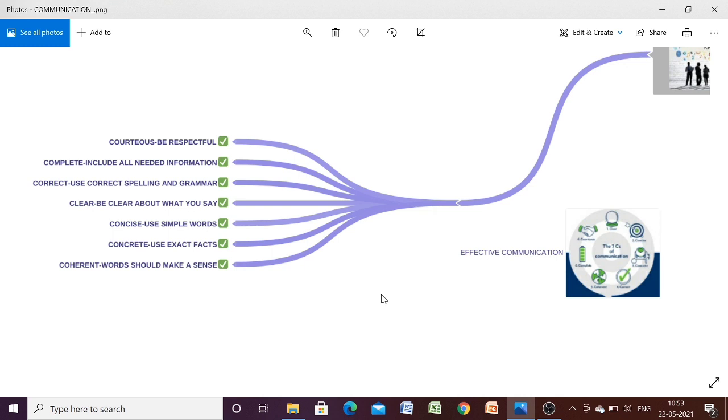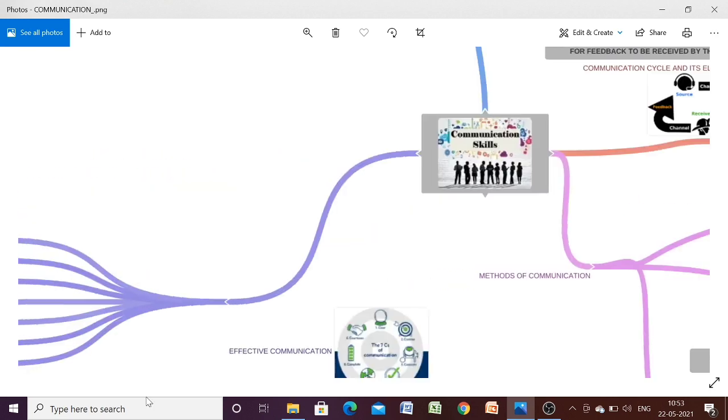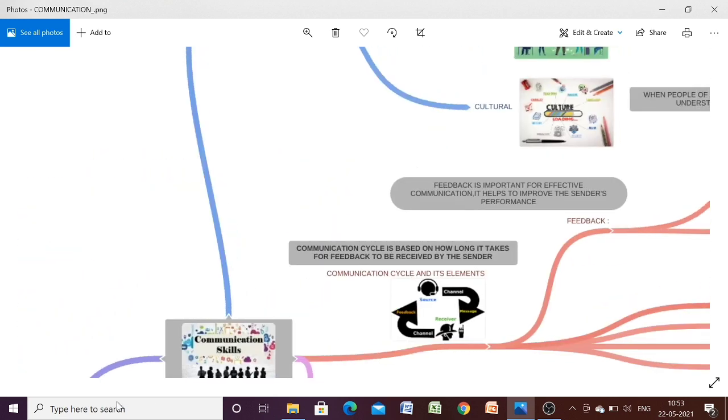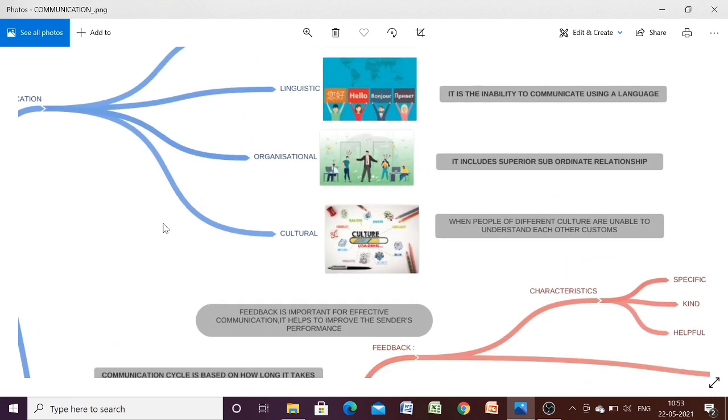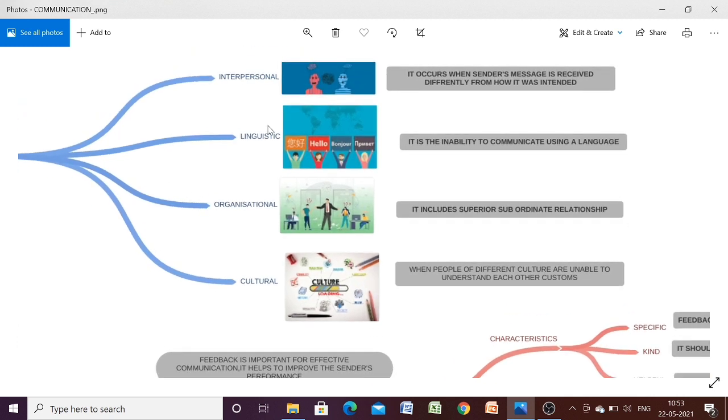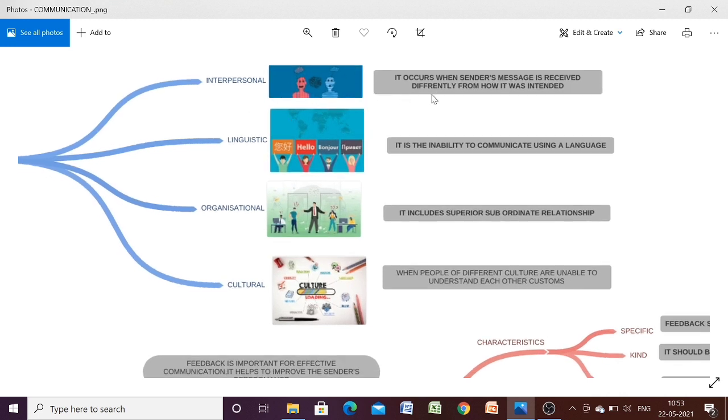Now we have some barriers to effective communication also. What are the different barriers to effective communication? We have basically 4 types of barriers. First one, let us discuss interpersonal barriers. What is the meaning of interpersonal barriers? It occurs when the sender's message is received differently from how it was intended. It is also very difficult to communicate with someone who is not willing to talk or express their feelings and views. So if this happens, it means that it is an interpersonal barrier.